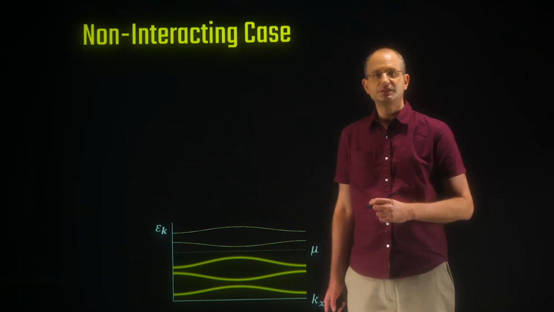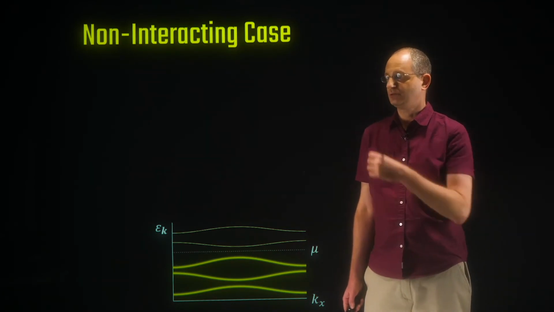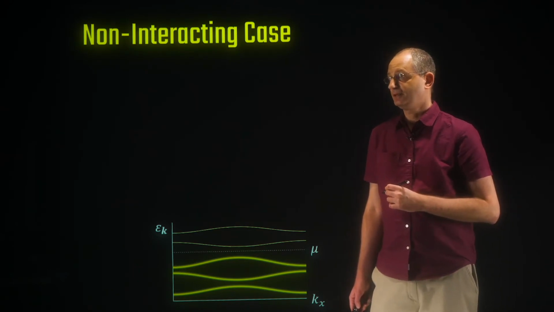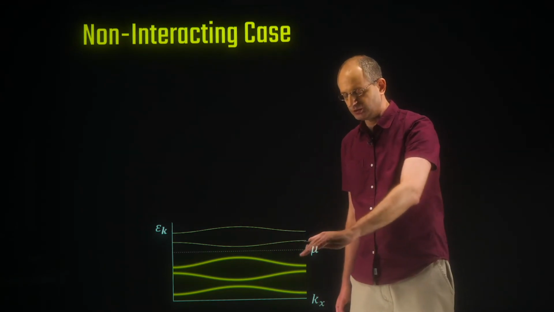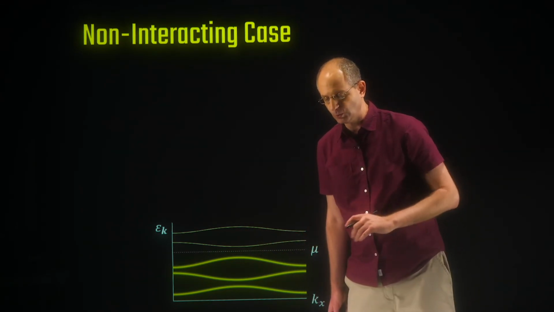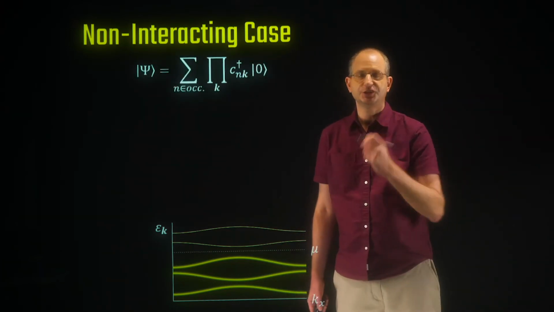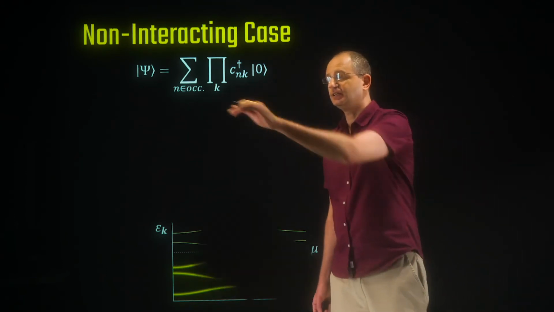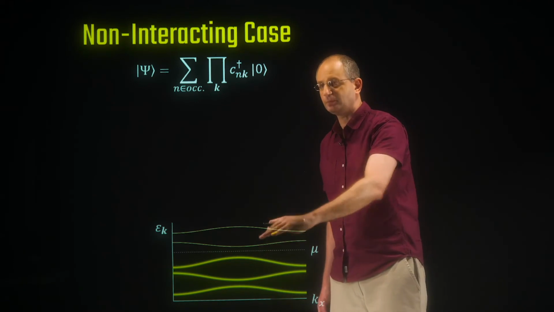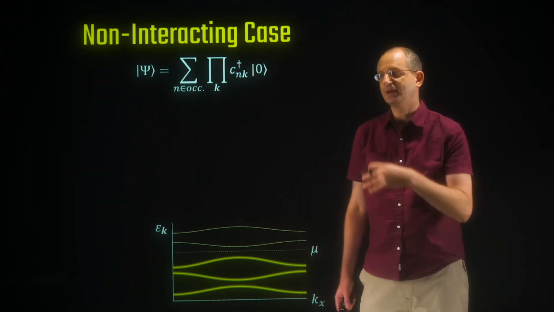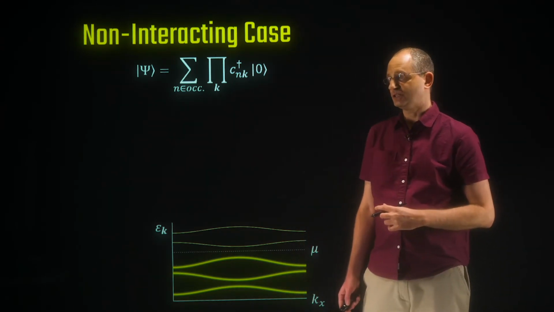Well, as you might expect, this case is just a special case of the many-body case we are discussing now. Okay, so let's just demonstrate that quickly. So here's our band insulator. We have some number of Bloch bands, and all the bands up to the chemical potential mu are filled, and all the other bands are empty. So the many-body wave function from which we can derive the Hall conductivity is written like this. So we simply create all the electrons in the filled bands and leave the empty bands unoccupied. Here 0 is the vacuum state. It's the state with no electrons in it.